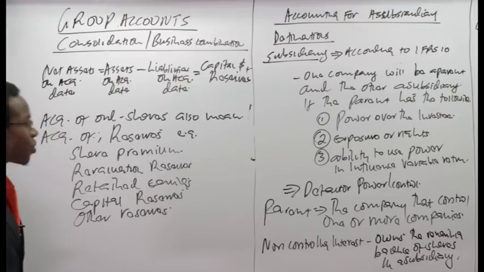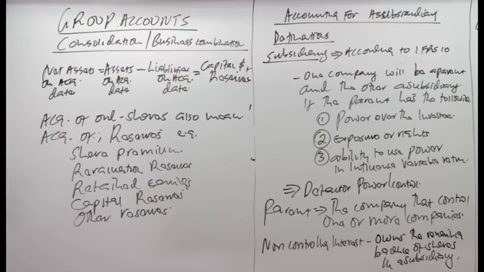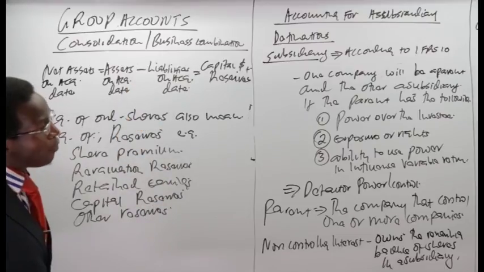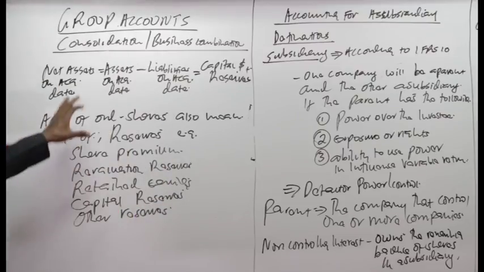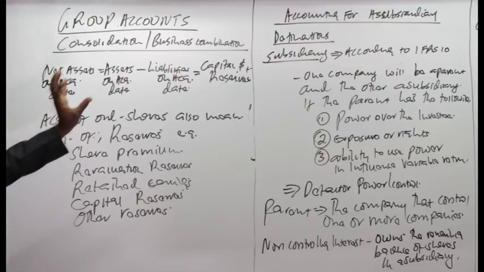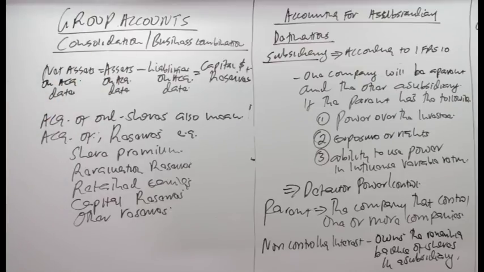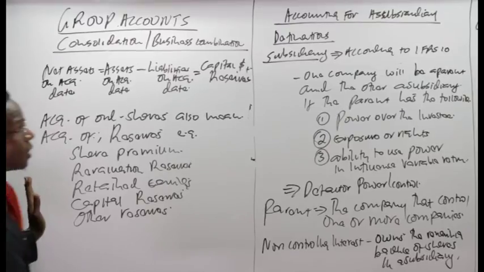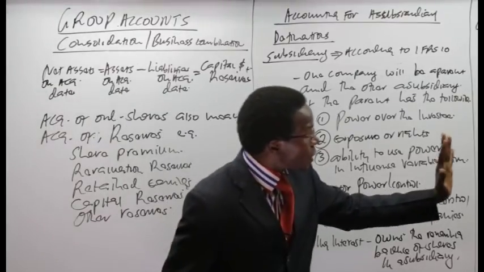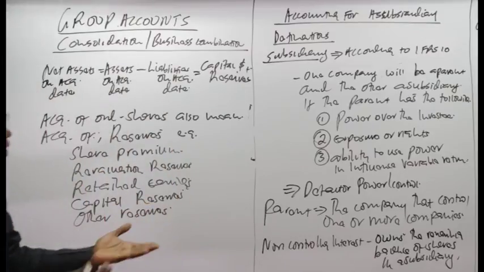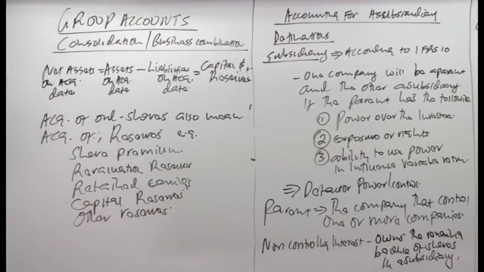Then you also need to remember that if the group may have acquired 80%, then the balance of 20% will be owned by outsiders known as non-controlling interests. We are going to talk about that in a moment. So simply, in preparation of a group statement of financial position, we have just introduced how we determine our goodwill.